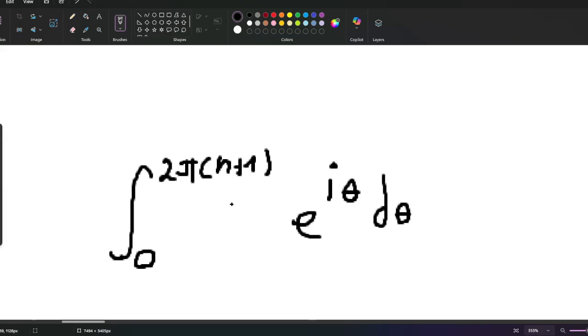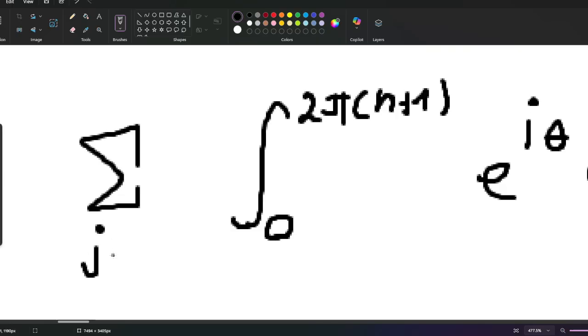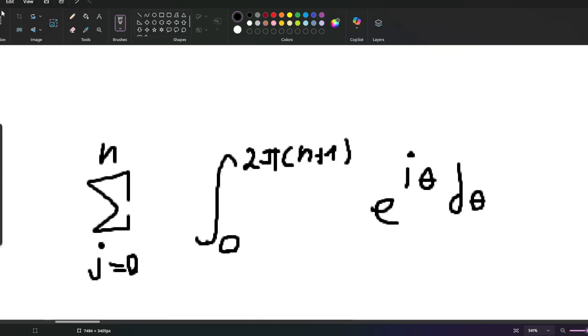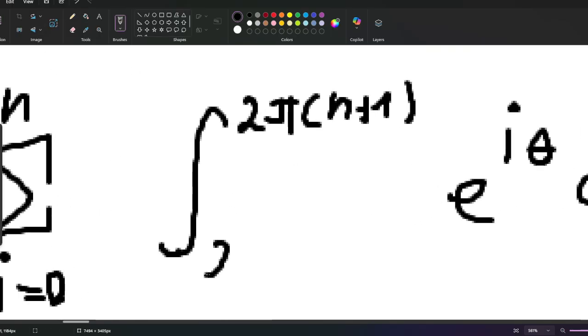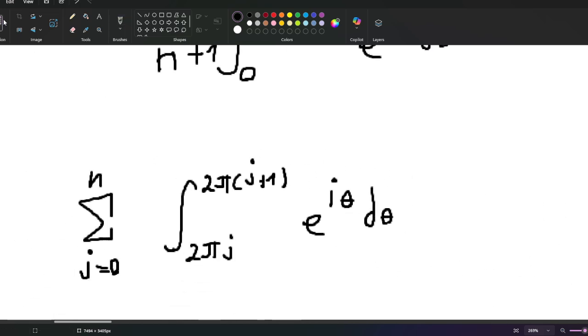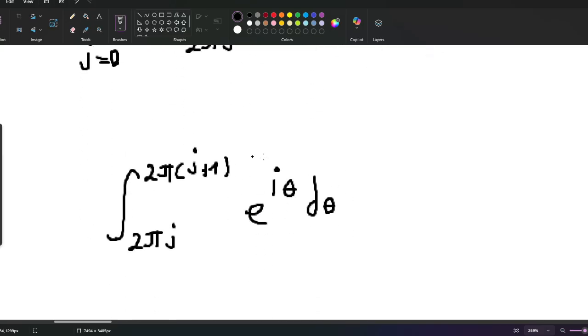And how do I do that? Well, I'm going to represent it as a sum, let's take the letter j for representation, from j up to n, and instead of the lower bound, we're going to have 2 pi j. For the upper bound, I'm going to have 2 pi (j plus 1). And now I'm going to show that this integral over here is equal to 0, so the sum is also equal to 0.